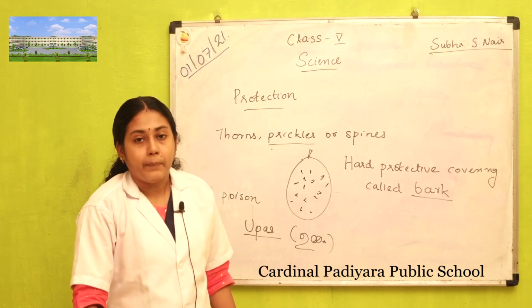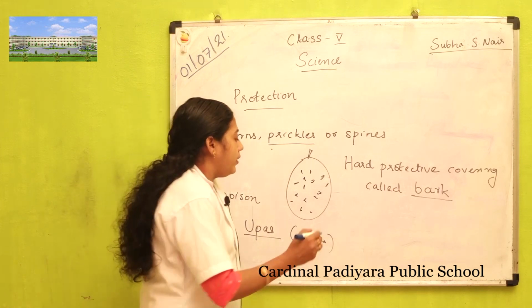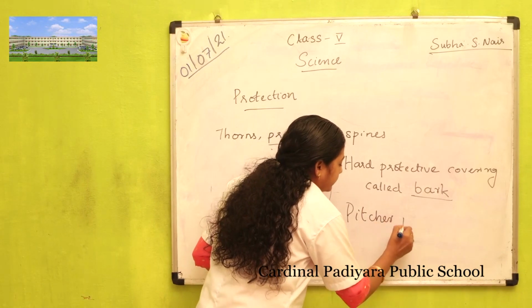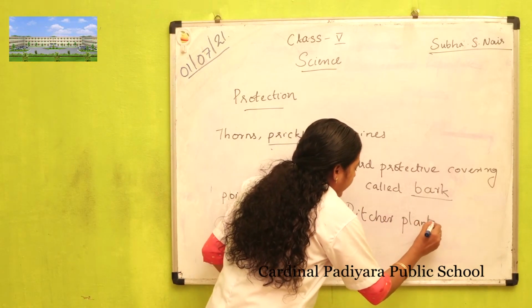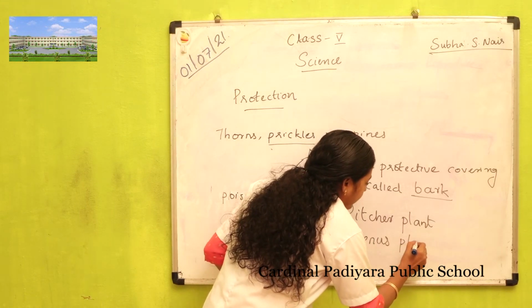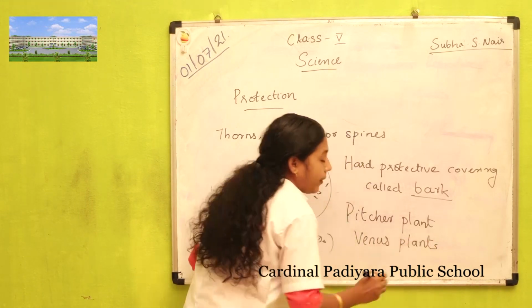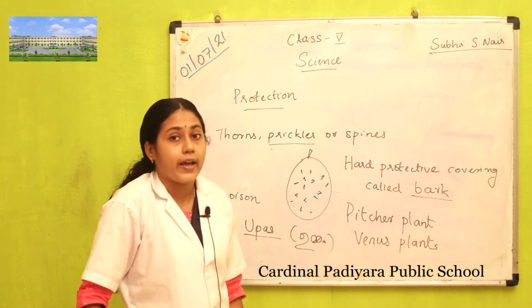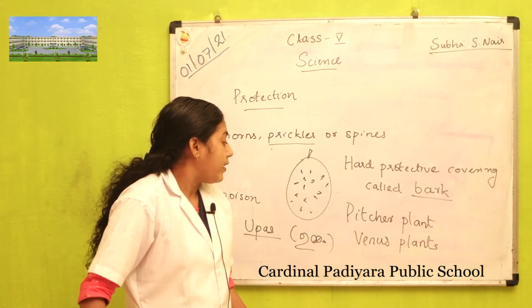Then another plant, you know the pitcher plant, then Venus flytrap. What is the speciality of these plants, pitcher plant and Venus flytrap? They are insect-eating plants.